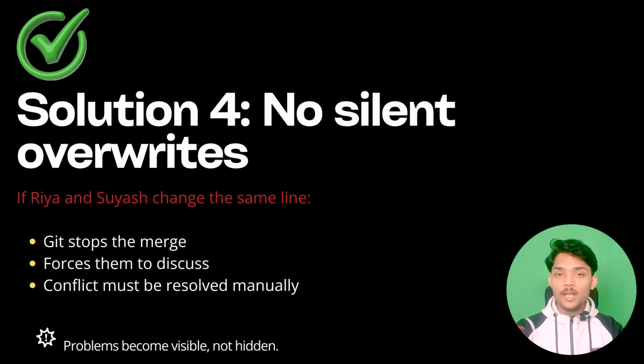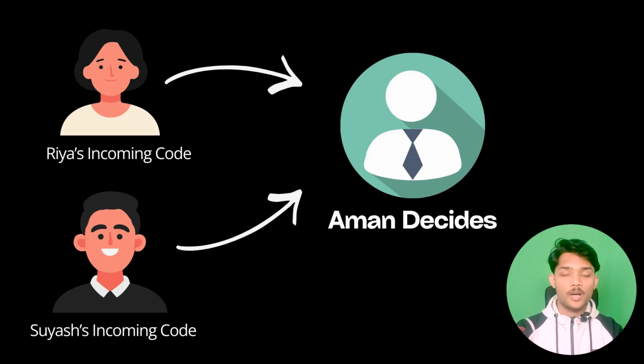So imagine Ria and Suyash made changes on line 15, and now Aman will see a merge conflict and he will be like, okay, Ria's code is useless, I will go with Suyash's code. So he will select the change coming from the Suyash branch and merge that into the main project. So there will be no hidden overrides, everything will be clearly visible.